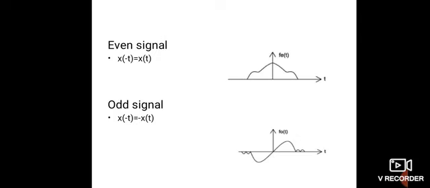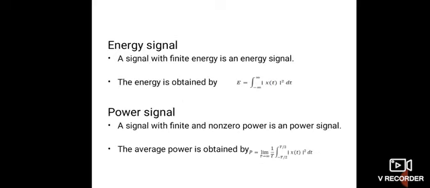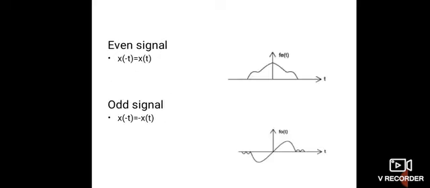Next one is even signal and odd signal. In the case of an even signal, I am showing x(minus t) equal to x(t). That means in the negative scale and in the positive scale it is the same. It is also said that it is a symmetrical signal.